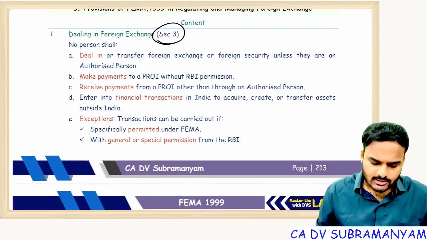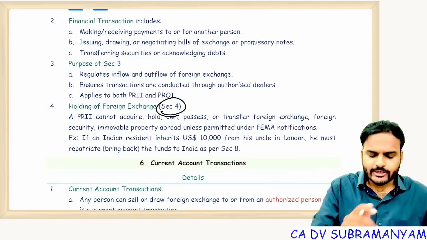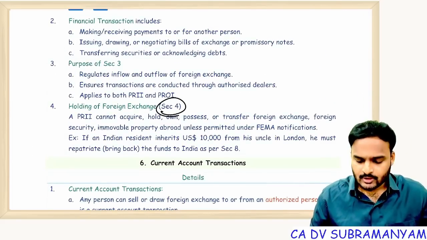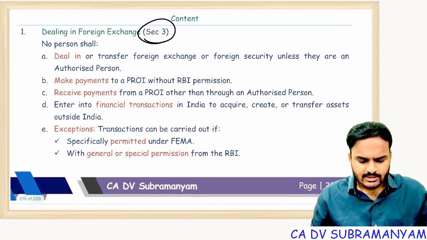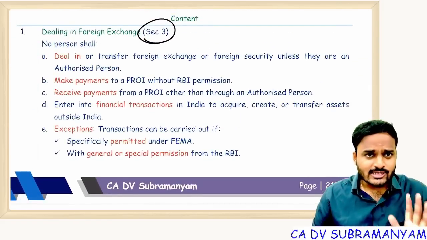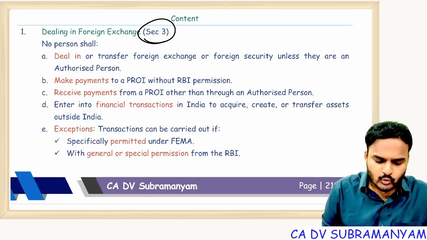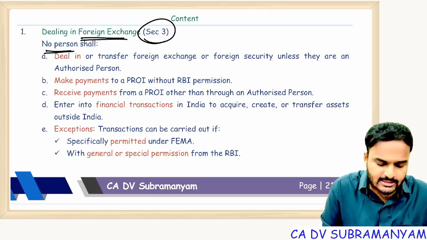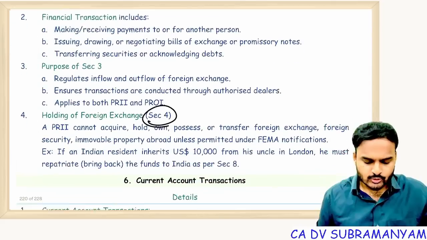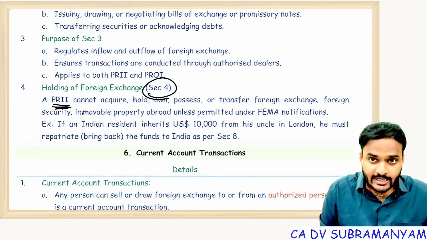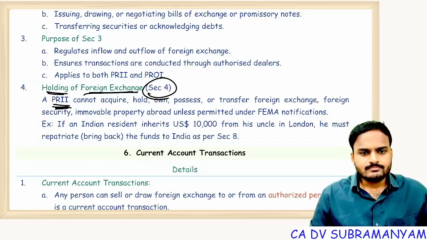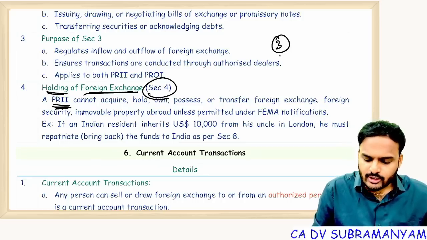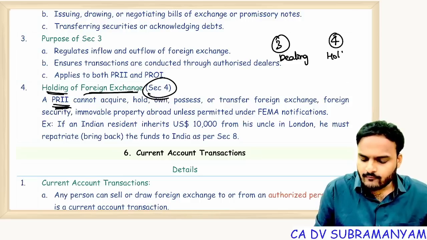section 3, section 4. These are also important concepts. So far a question has not come, but the chance is there. A question may come from section 3 and section 4. See, according to section 3, no person is allowed to deal in foreign exchange. According to section 4, a person resident in India cannot hold foreign exchange. So section 3 is talking about dealing of foreign exchange. Section 4 is talking about holding of foreign exchange.